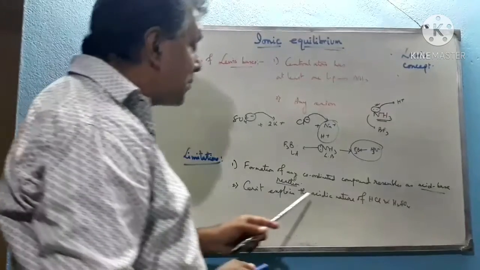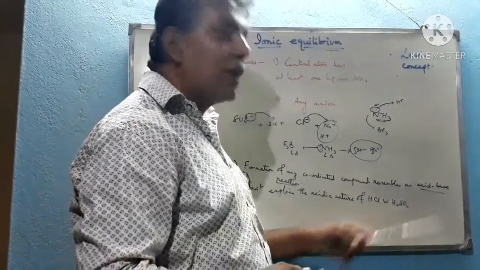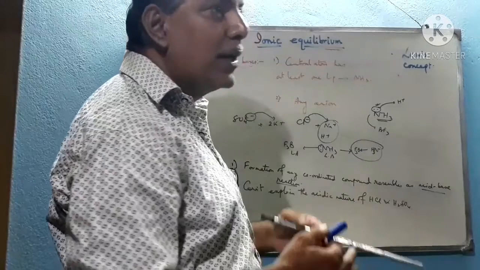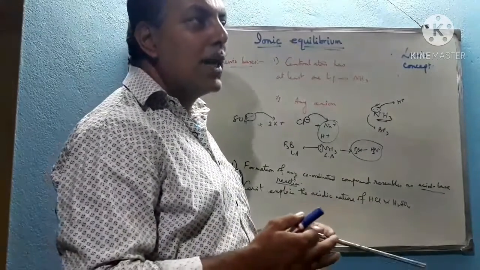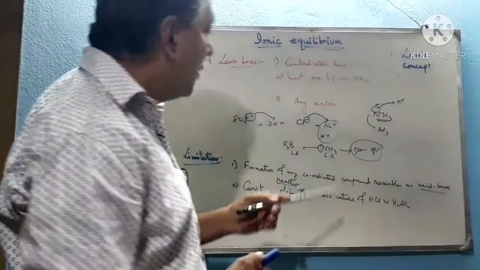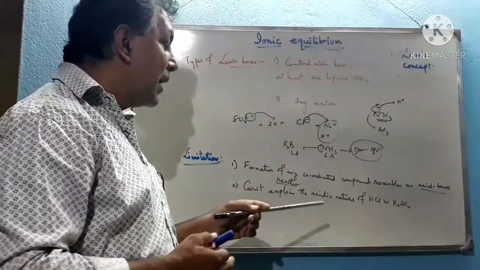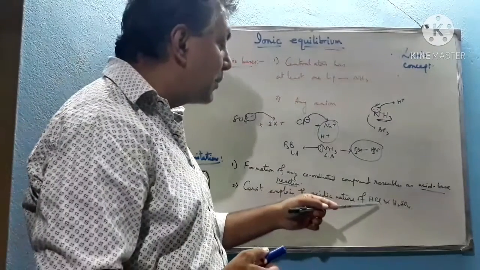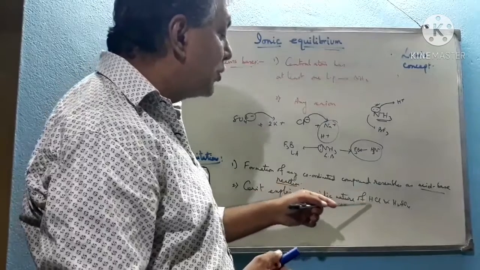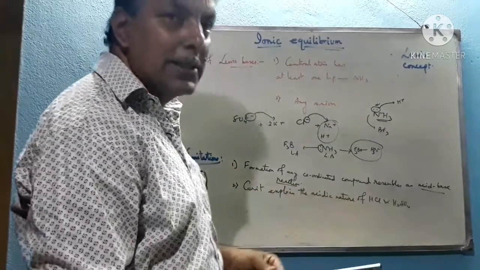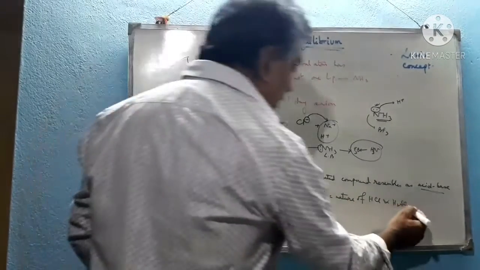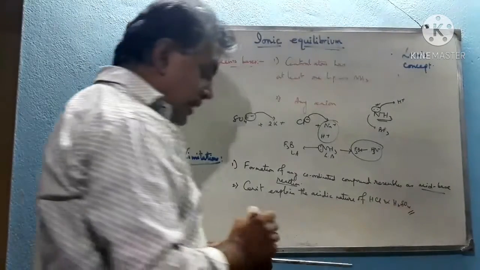Again, it cannot explain the acidic nature of hydrochloric or sulfuric acid. In aqueous solution, they donate H plus ion to form H3O plus. But according to the Lewis theory, as they do not accept a pair of electrons, they are not acidic in nature. So we cannot explain the acidic property of such compounds in aqueous solution.